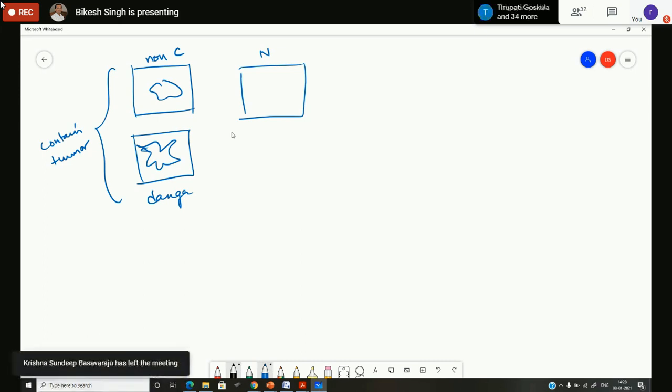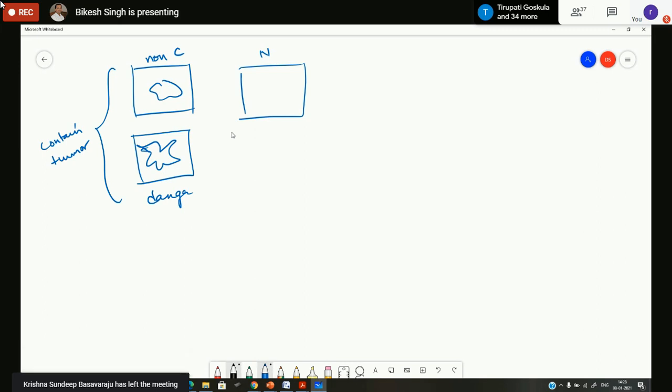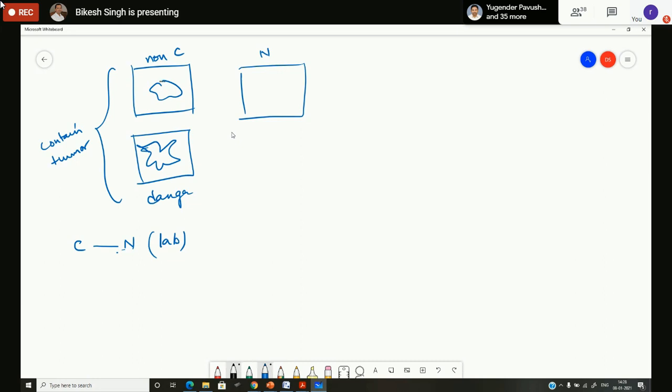This information has to be obtained from the radiologist. Whether it is cancerous or not has to be taken from the laboratory, that is histopathology analysis. This should be laboratory confirmed, and the exact boundary of this tumor has to be taken from the radiologist.